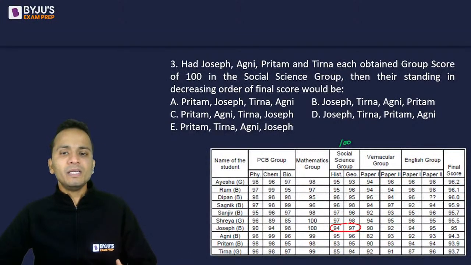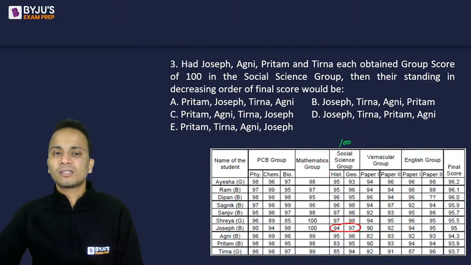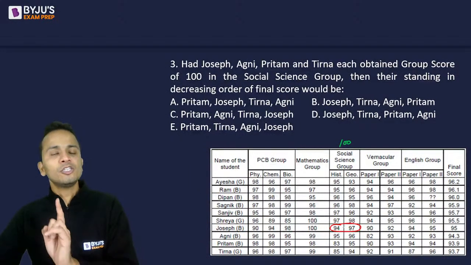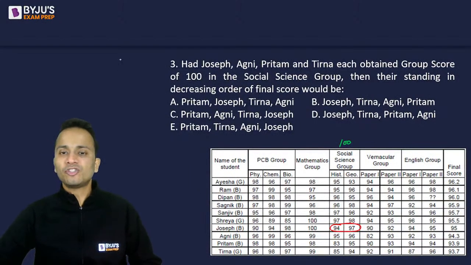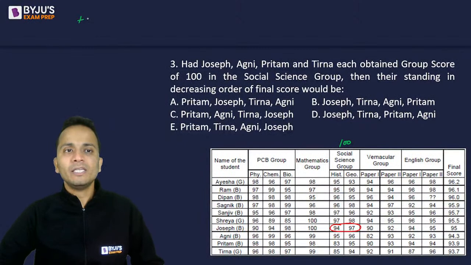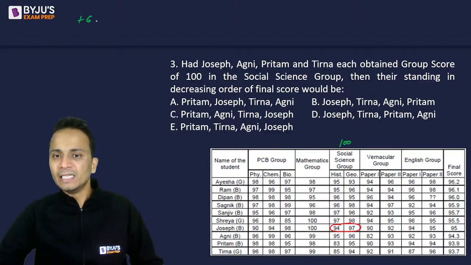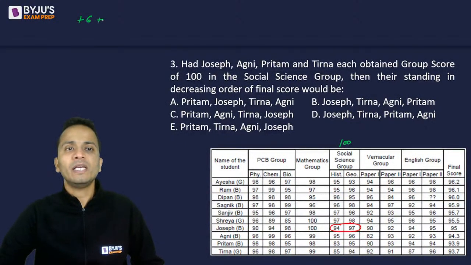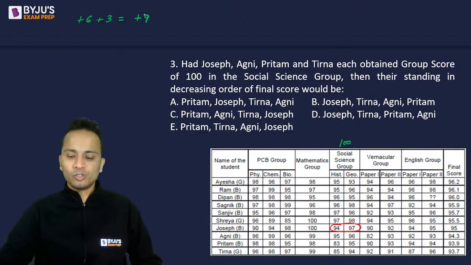So what will be the increase in marks for Joseph in the social science group? In history his marks will increase by 6 and in geography his marks will increase by 3. So net increase will be equal to 9.